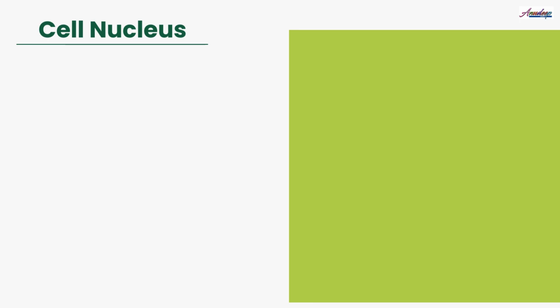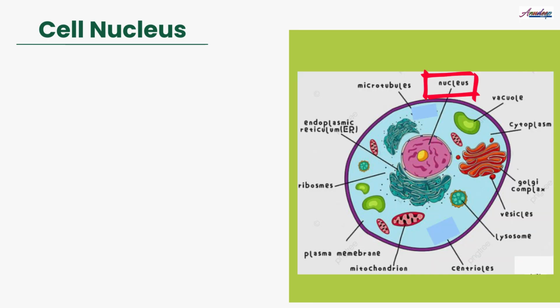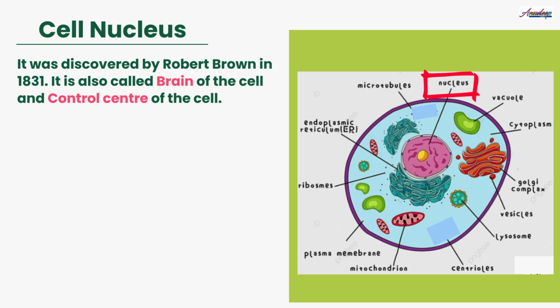The next basic component of the cell is the nucleus. The nucleus was discovered by Robert Brown in 1831. Now don't get confused between Robert Brown and Robert Hooke. Robert Brown discovered the nucleus, while Robert Hooke discovered the cell. The nucleus is also called the brain of the cell and the control center of the cell. It is spherical in shape and located at the center of the cell.